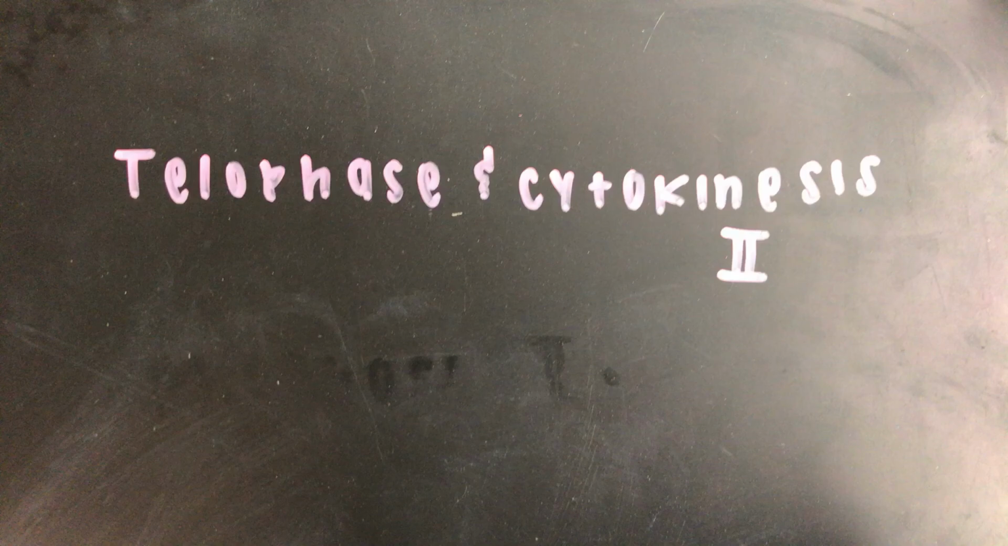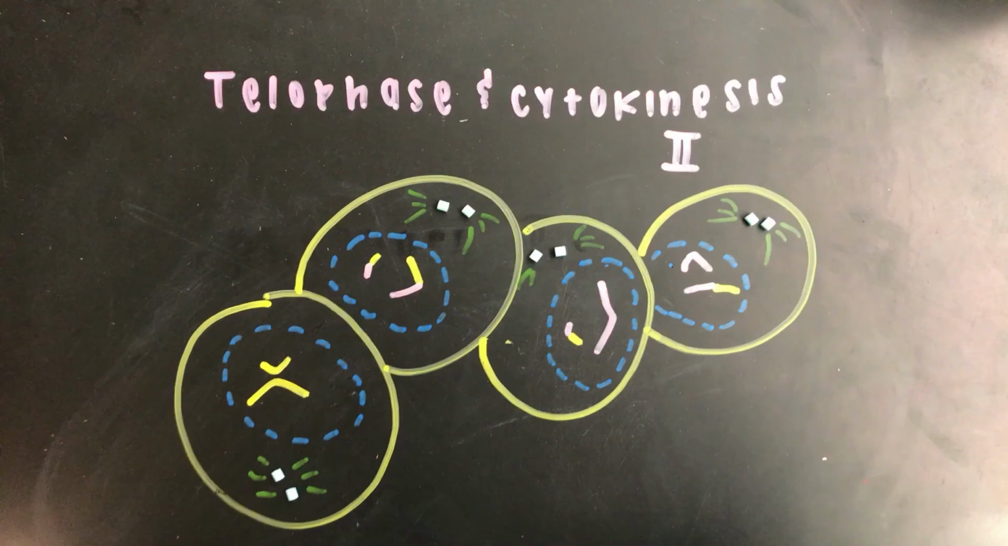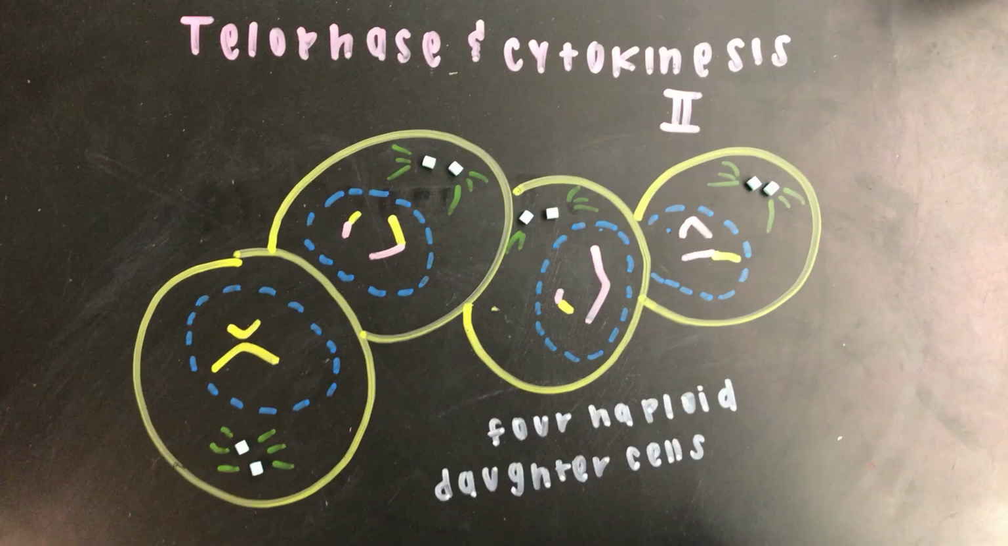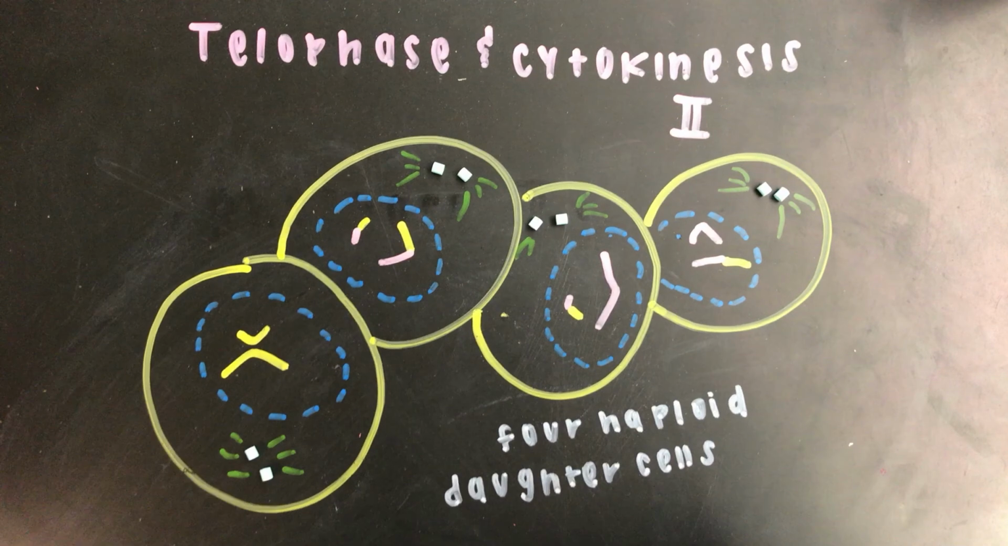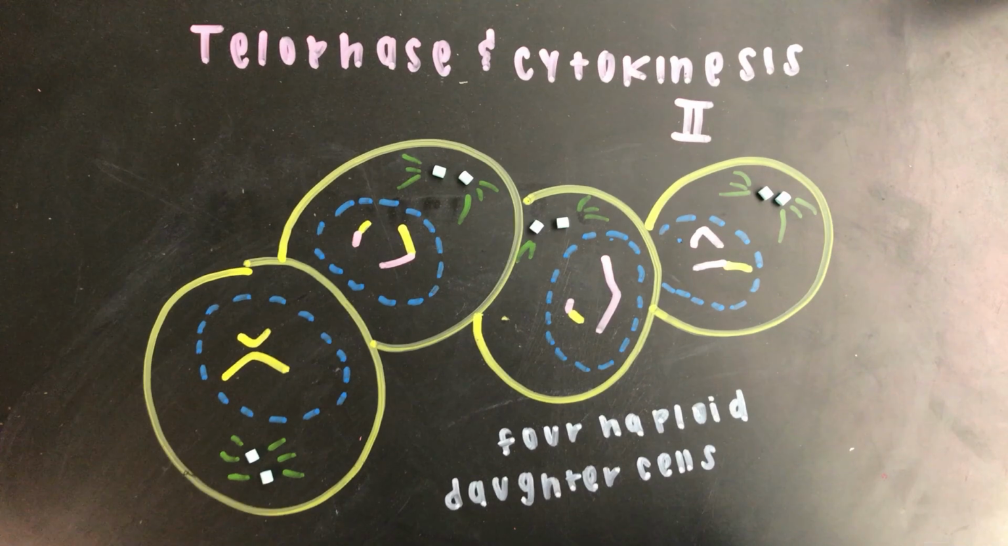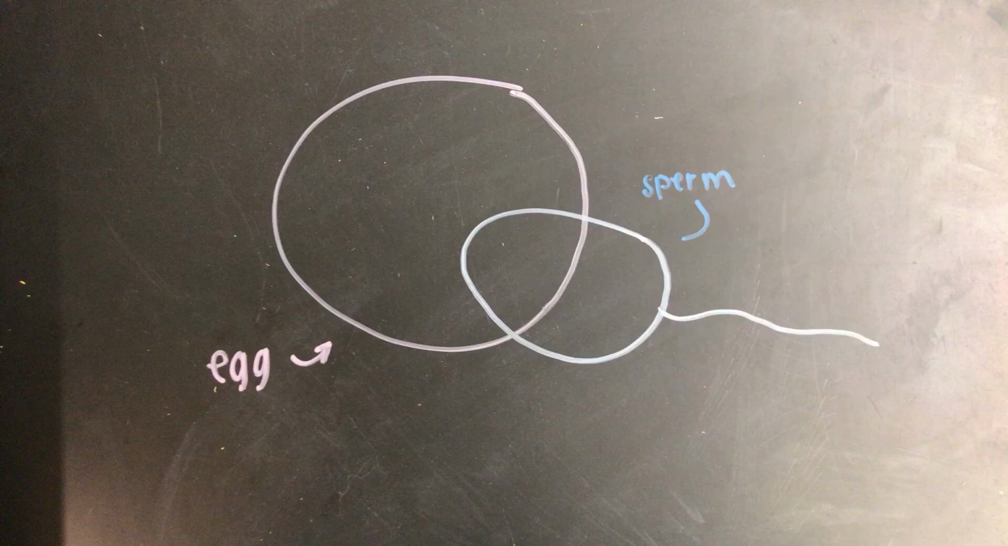During telophase and cytokinesis 2, nuclear membranes form around each cluster of chromosomes, and they form 4 haploid daughter cells, and each cell is non-identical. After the haploid cells are formed, in males there are sperm, while in females there are eggs.